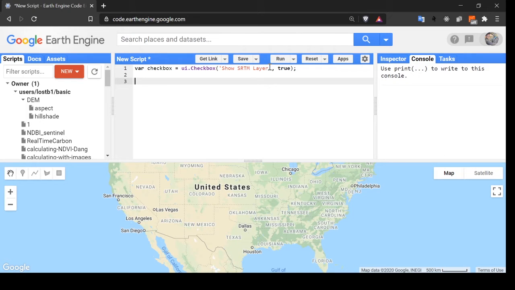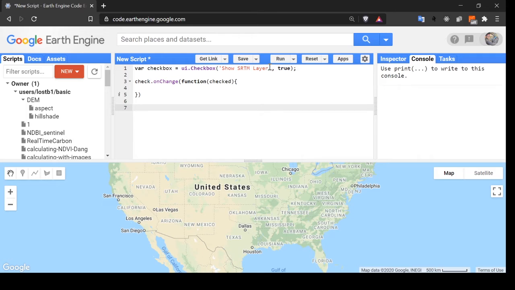Now, whenever we click the checkbox, its state gets changed. So for handling it, let's do checkbox.onChange. Inside the function, let's pass the value checked, that is a boolean value, and let's show the first layer.